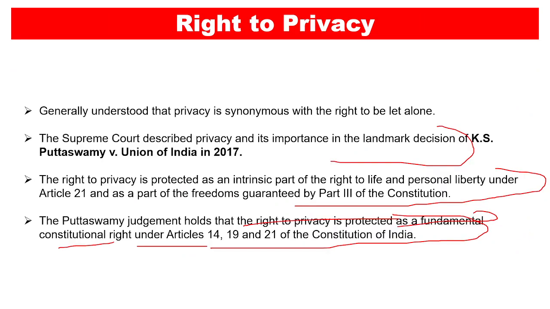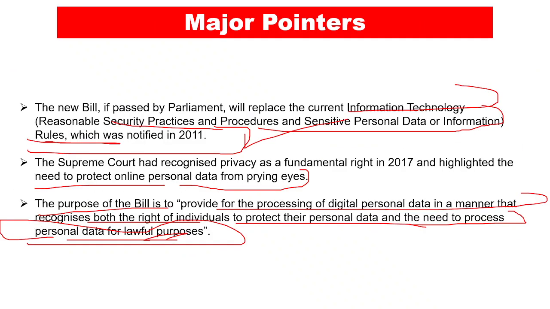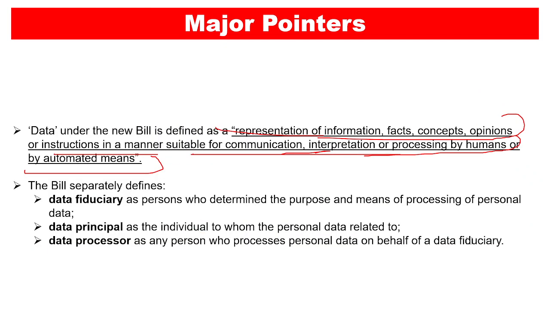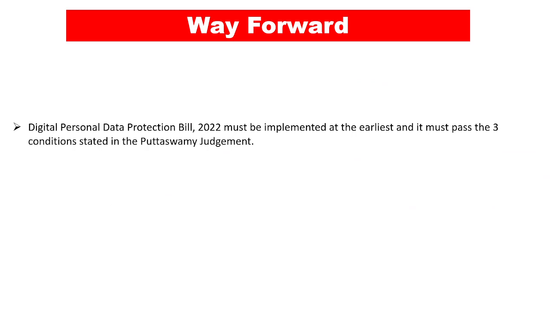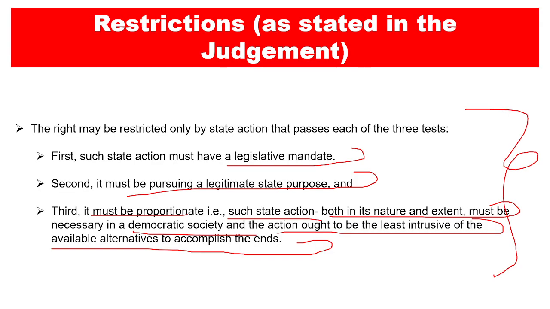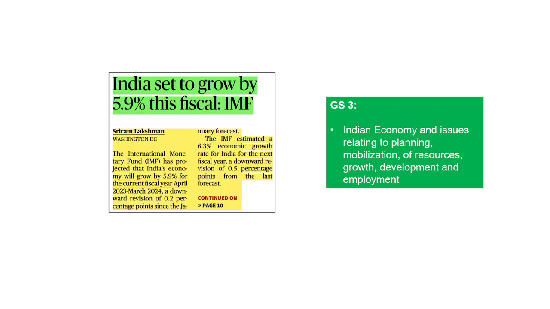So this is it regarding the right to privacy. This is it regarding the data protection bill, which is going to be tabled in the monsoon session, right? So let's now head to the next important newspaper article. But before that, what exactly can be the way forward? The Digital Personal Data Protection Bill 2022 must be implemented at the earliest, and it must pass the three conditions stated in the Puttaswamy judgment. That is, the three restrictions which we just discussed, right? So let's now head to the next important newspaper article.